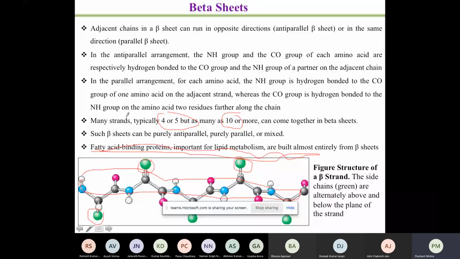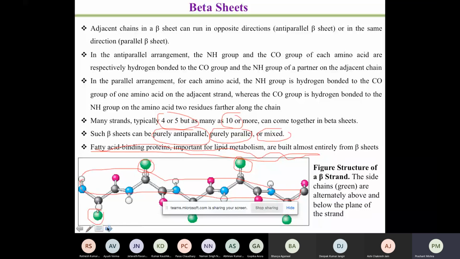So it is very clear that a beta sheet can be purely anti-parallel, purely parallel, or have both parallel as well as anti-parallel strands. Most of the time, fatty acid binding proteins, a type of protein which binds to fatty acids for lipid metabolism, are built almost entirely of beta sheet. So if I say exclusively where beta sheet is present, it is the fatty acid binding proteins, which are entirely made up of beta sheet.